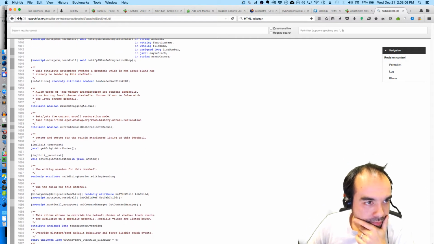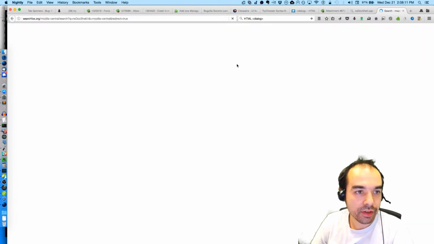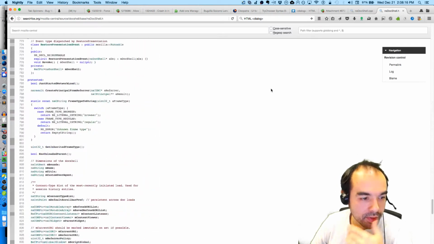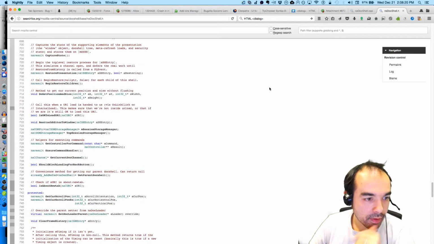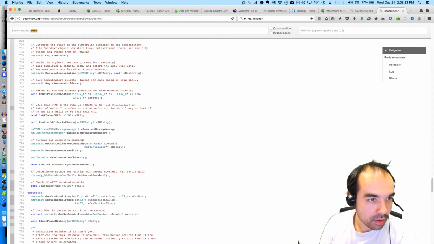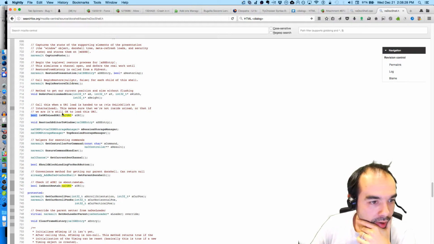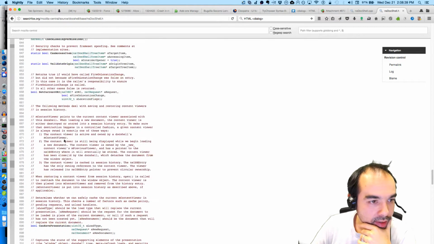And what about nsDocShell.h? Are there any booleans in here, any members that I might want? Public bool is okay to load URI. Capture state.